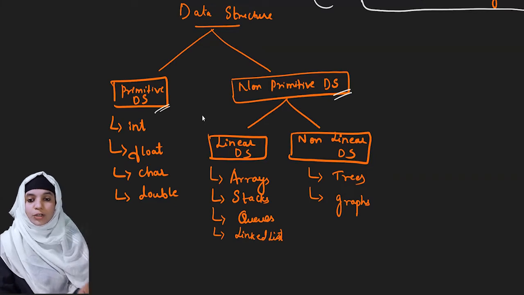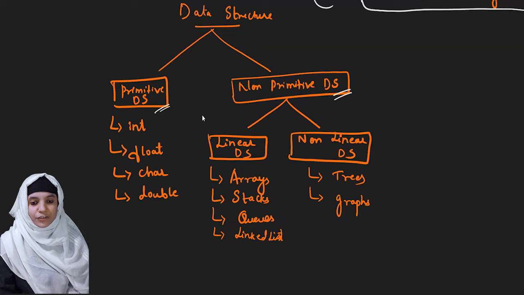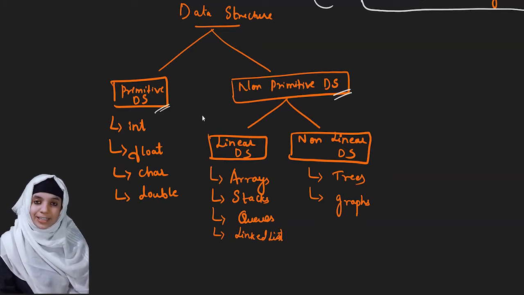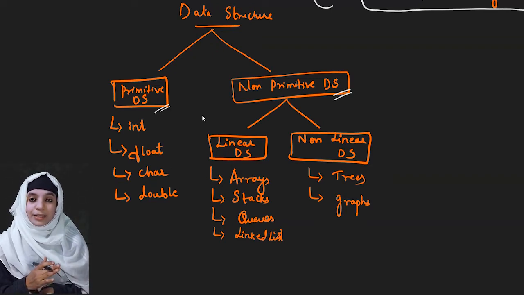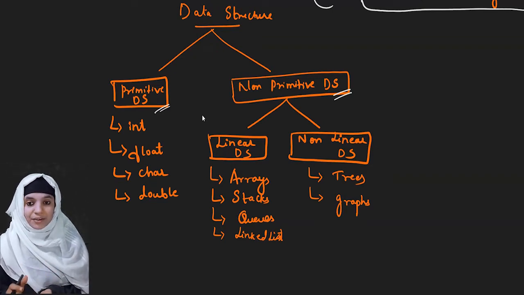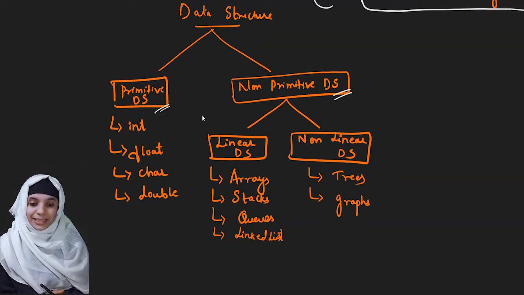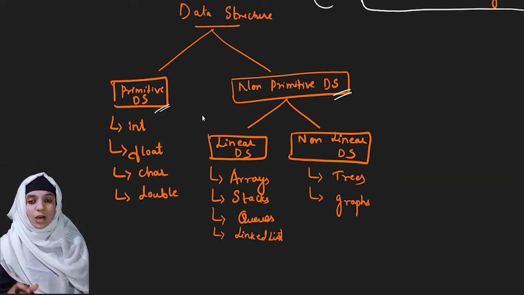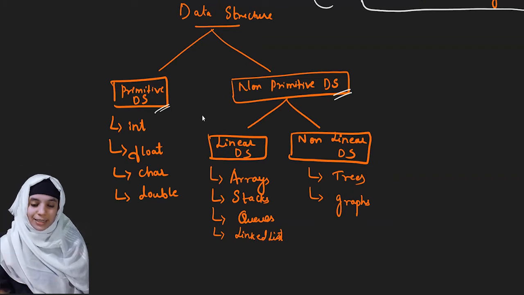Next you have the non-primitive data structure. Again, the non-primitive data structure is classified into linear data structure and non-linear data structure. So what is linear data structure? The data items which are arranged in a linear or sequential fashion are linear data structures, whereas in the non-linear data structure, the data items are not arranged in a sequential order; they will be scattered here and there.